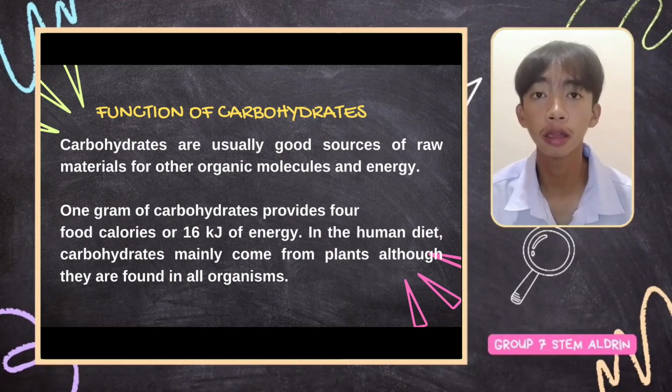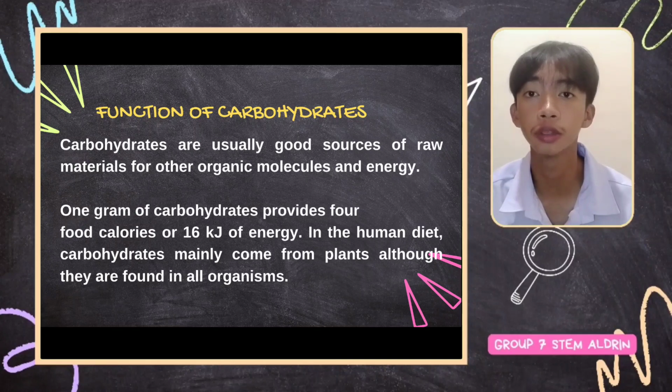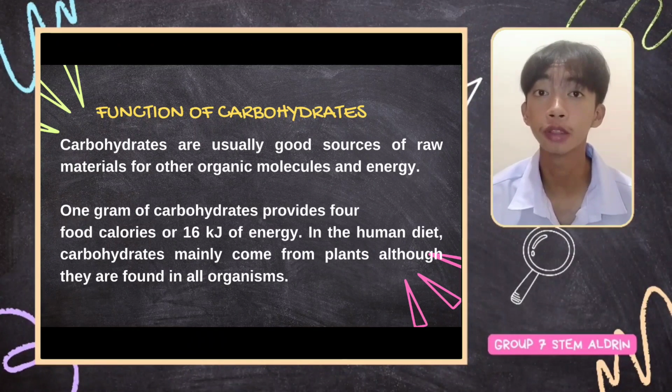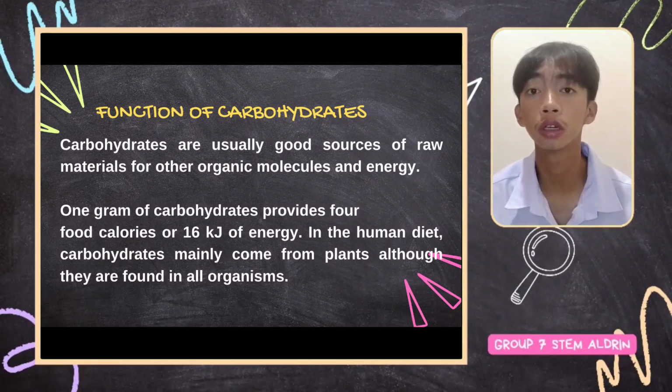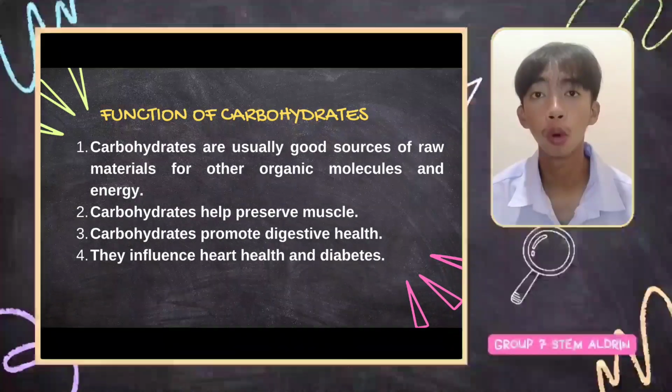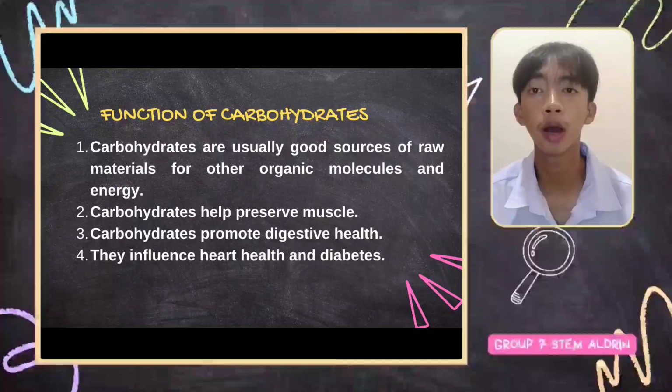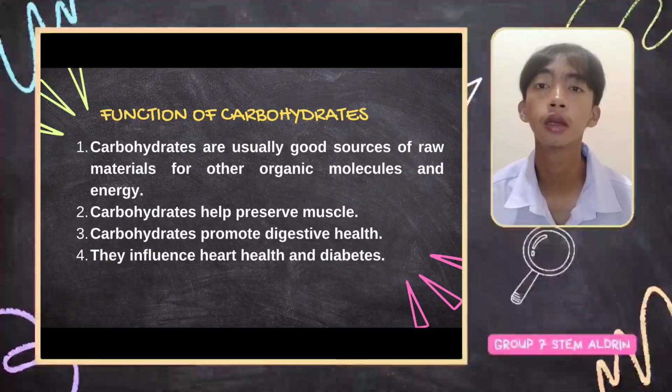One gram of carbohydrates provides 4 food calories or 16 kilojoules of energy. In the human diet, carbohydrates mainly come from plants, although they are found in all organisms. One of the primary functions of carbohydrates is to provide your body with energy. Your cells convert carbohydrates into the fuel molecule called ATP, or adenosine triphosphate, through a process called cellular respiration.